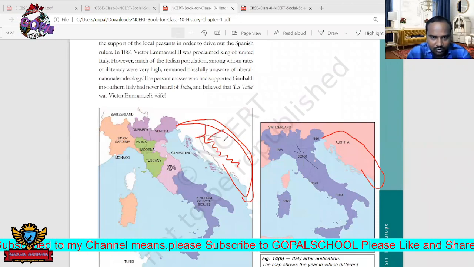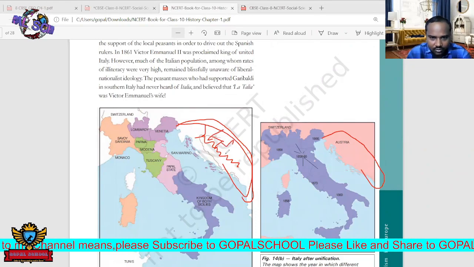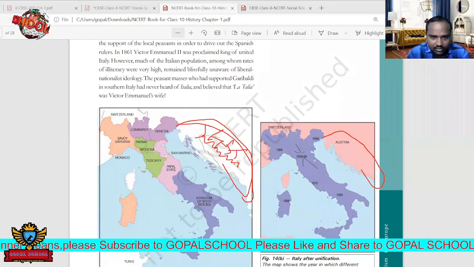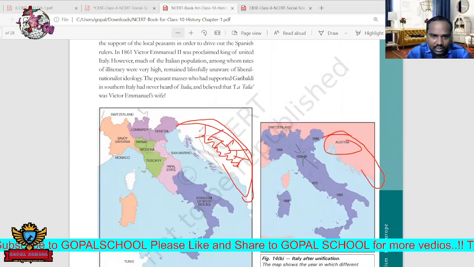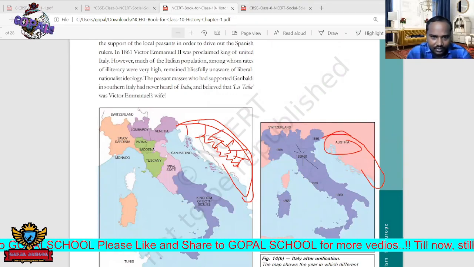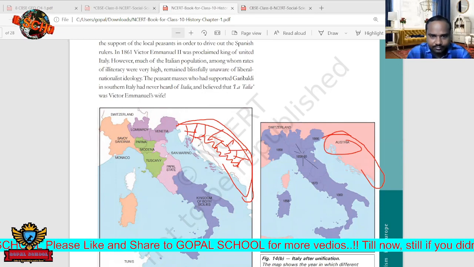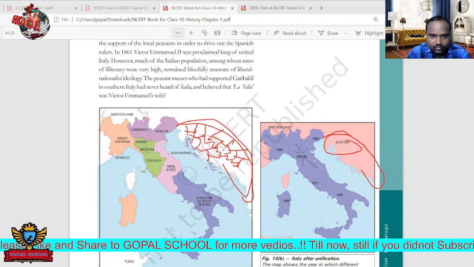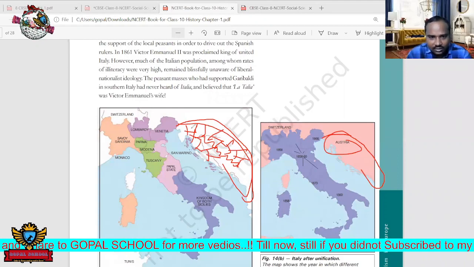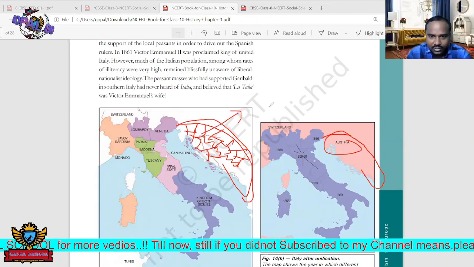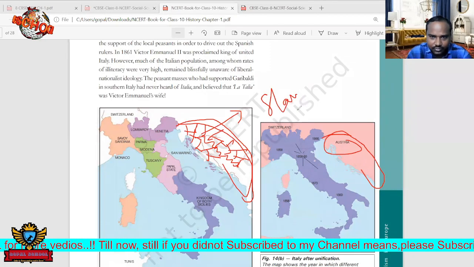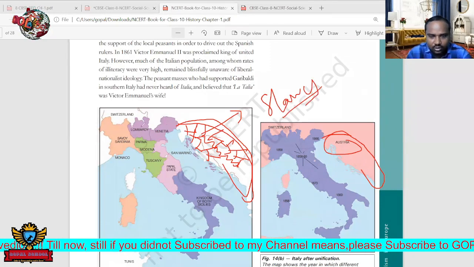A group of small countries are formed. But previously Austria was there and also Serbia was there, large countries, but slowly they were divided into small parts. They also formed into nation states. Why is this divided like this? Actually here in this place, most of the people are slaves to the Europeans.